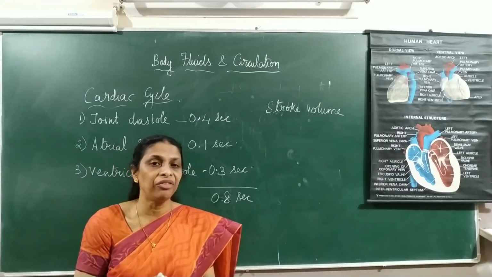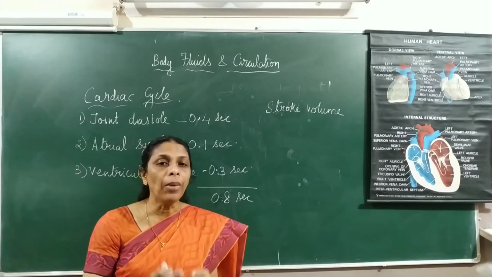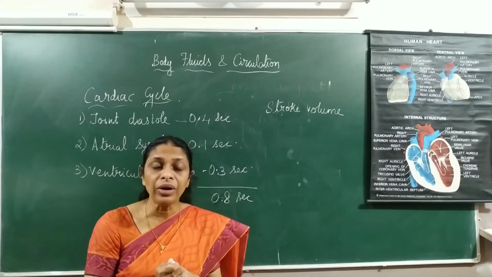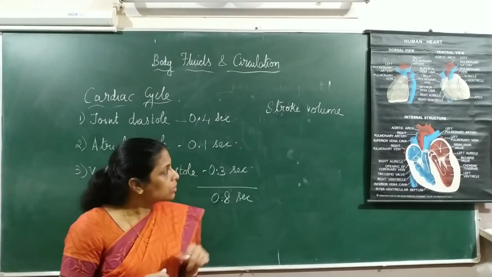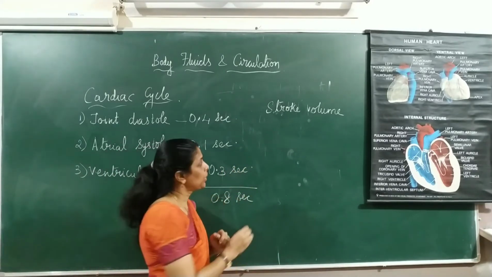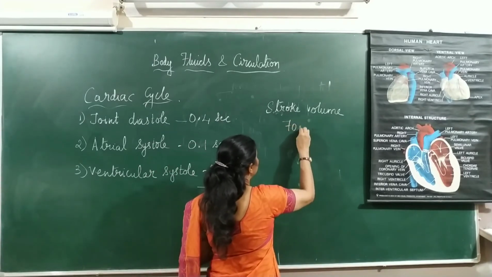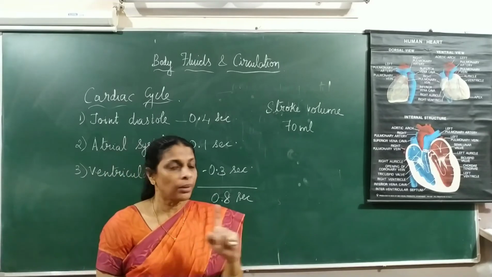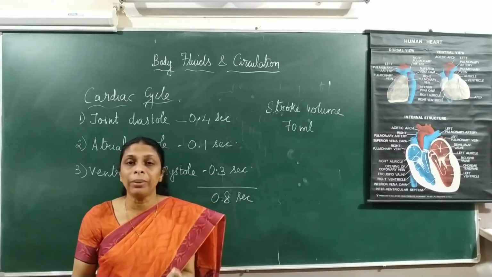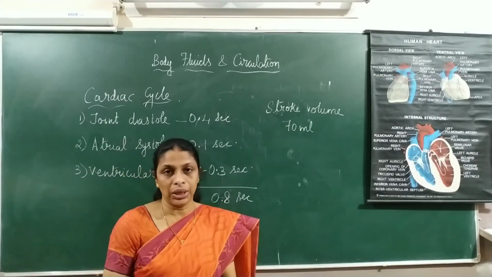Once again I repeat, the amount of blood pumped out from the ventricle per heartbeat is called stroke volume, and it is found to be about 70 ml of blood.